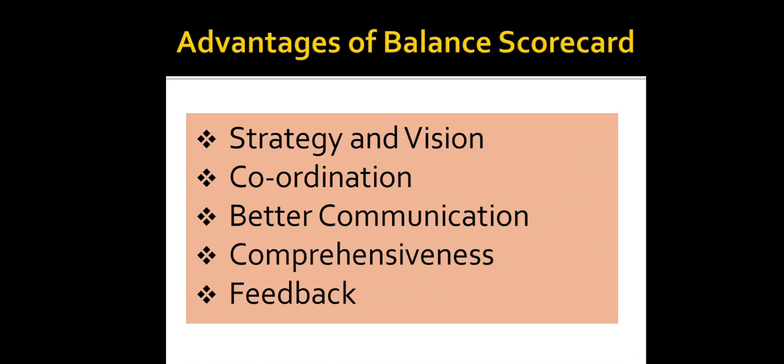When we talk about comprehensiveness, the management is provided a comprehensive picture of business operations. Then feedback: the card also protects against subordination as it emphasizes a combination of traditional as well as non-traditional performance measures. So these are the advantages of balance scorecard.